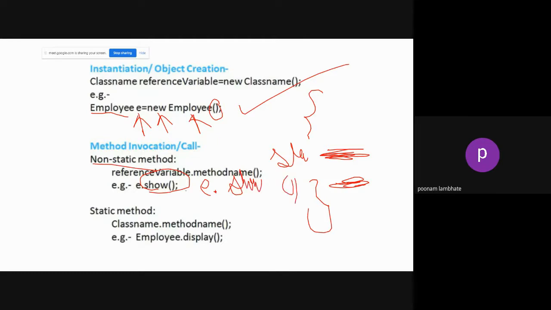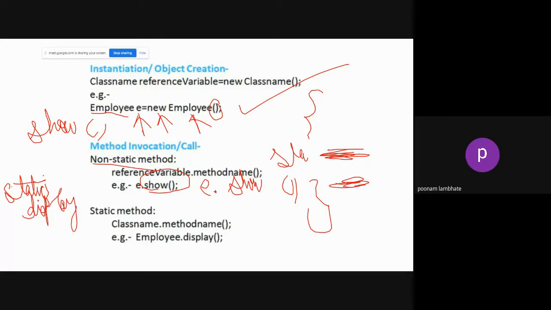Suppose you have another method. Show is a non-static one, because without the static keyword it is non-static. Suppose you have another method which is static. I'll write static, whatever return type, and then I'll write display, suppose. So display is a static method.